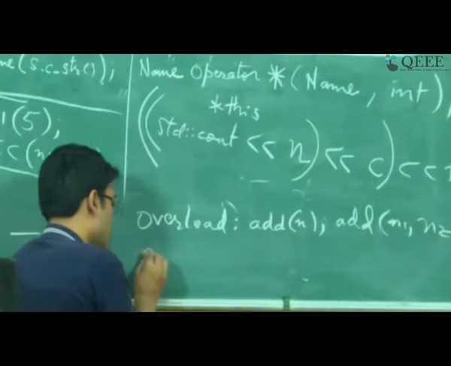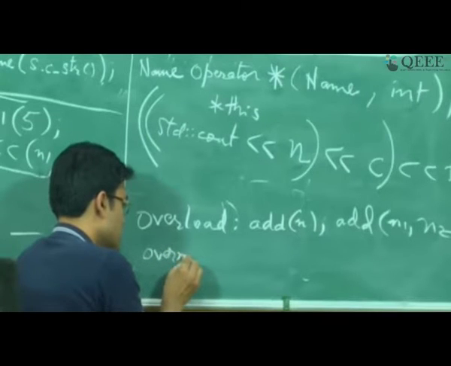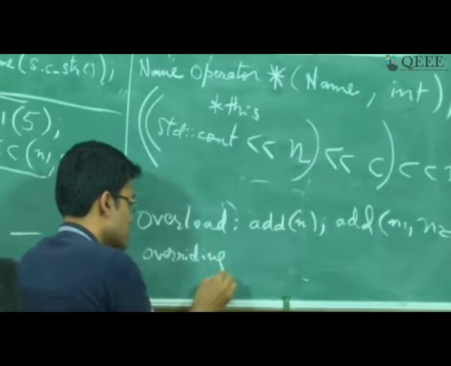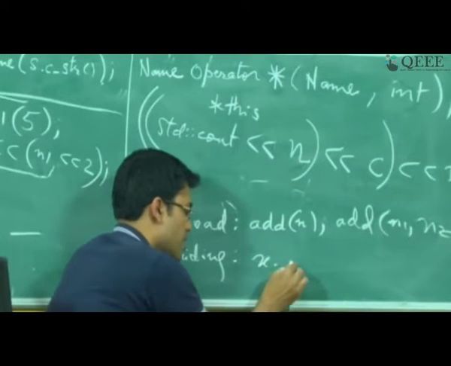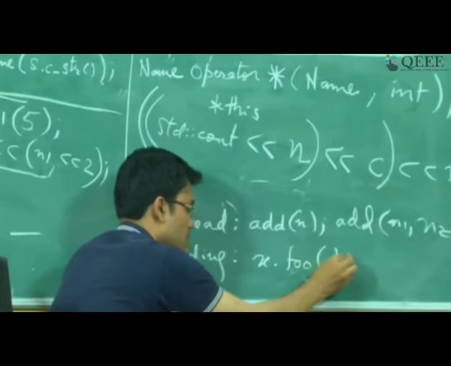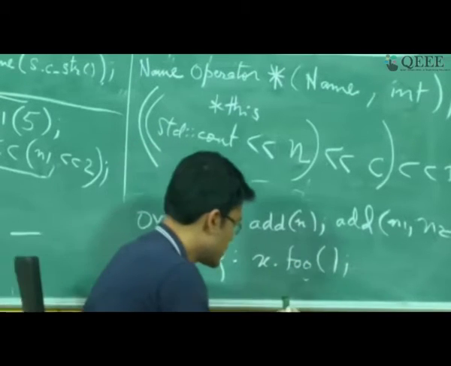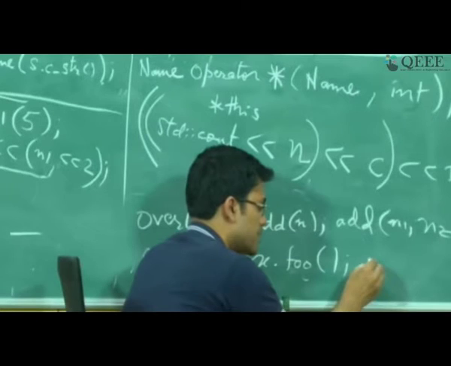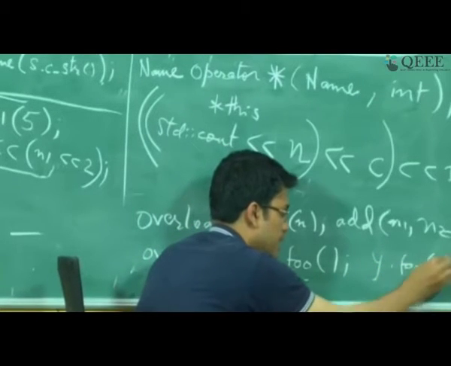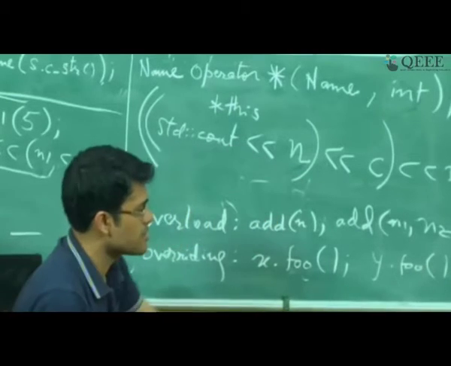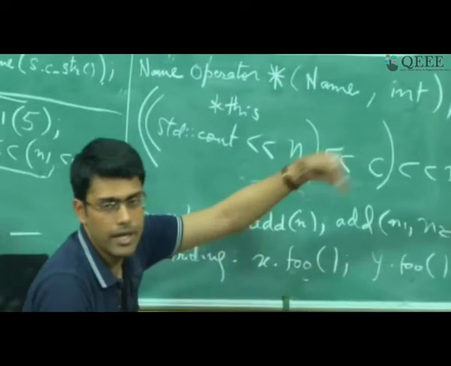As far as overriding is concerned, let us say x is a class type and x dot foo is getting invoked, and then there is an inherited type y. When you override, at that time the base class's foo is actually getting implemented, right.